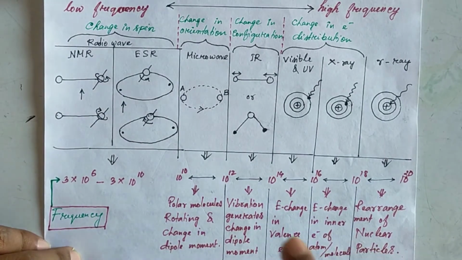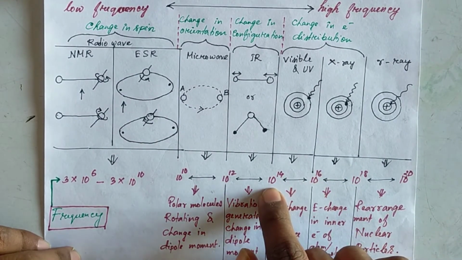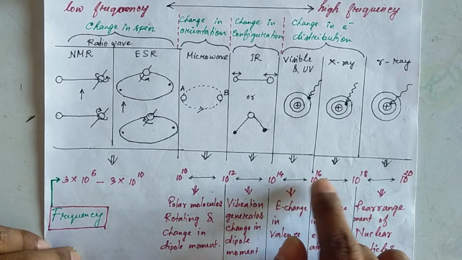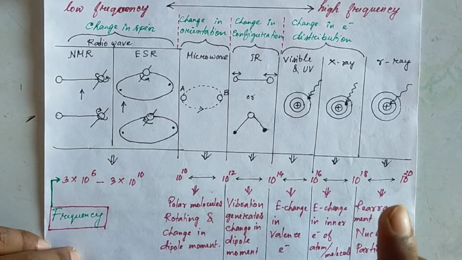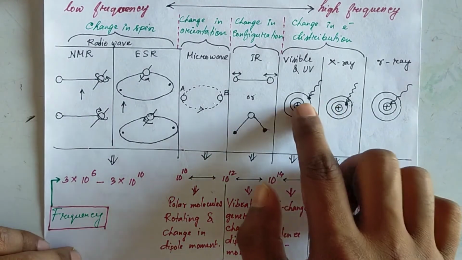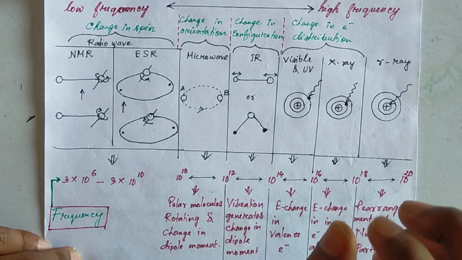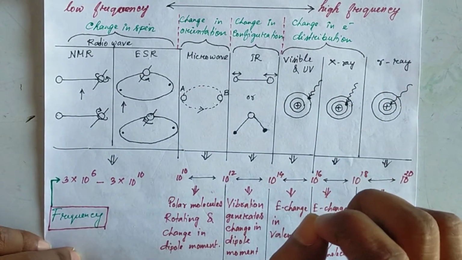Next region is visible and ultraviolet. In this region the frequency range is 3 into 10 to the 14 to 3 into 10 to the 16. In this range the radiation will interact with the valence electron of an atom, only with the valence electron.